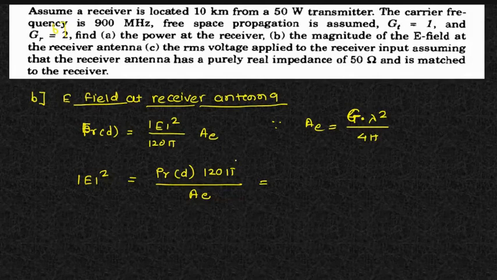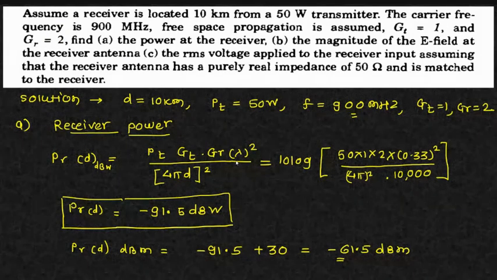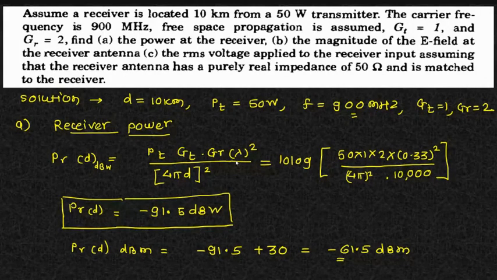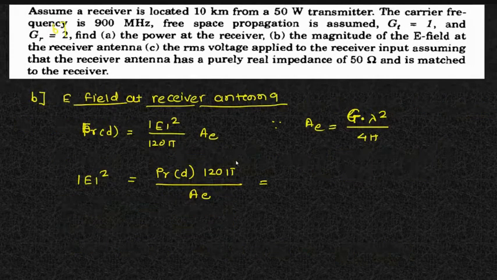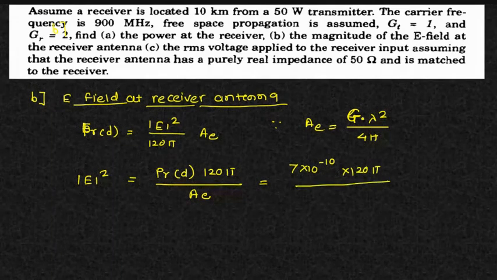Now received power I have already calculated. And what is that received power? I have calculated it in dBm or dB watt. So if you do it in reverse to get it into the वैट्स. ठीक है, अगर आप उसका वैट्स में कन्वर्जन करेंगे आपको 7 into 10 raised to minus 10 into 120 pi divided by effective aperture gain 2.